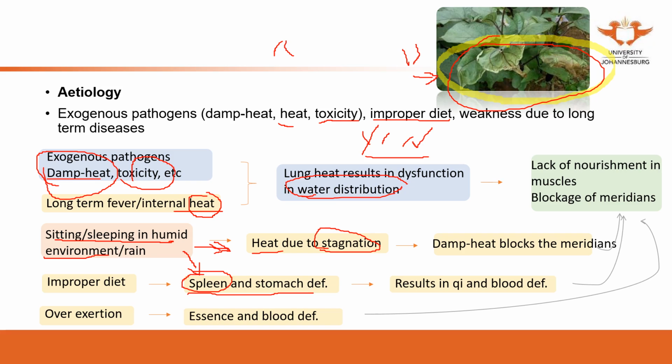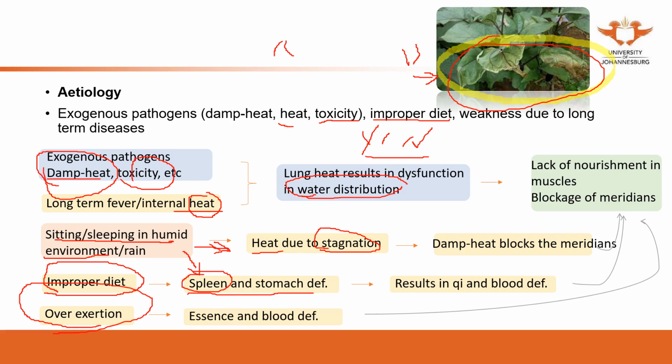The lack of qi and blood, because that's where the acquired qi comes from. The spleen and stomach deficiency can be from the humid environment, because the spleen dislikes humidity. Or it can also be from improper diet, which may affect the spleen function. So these two can affect the spleen and result in lack of nourishment in the muscles.